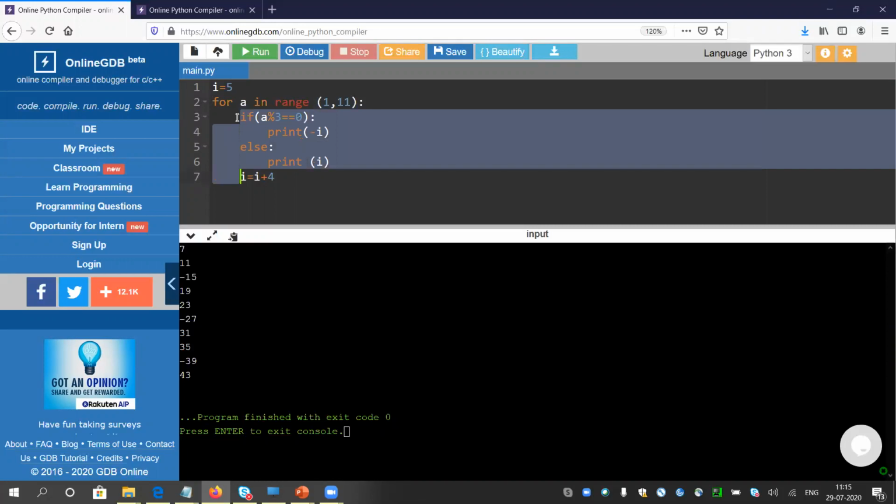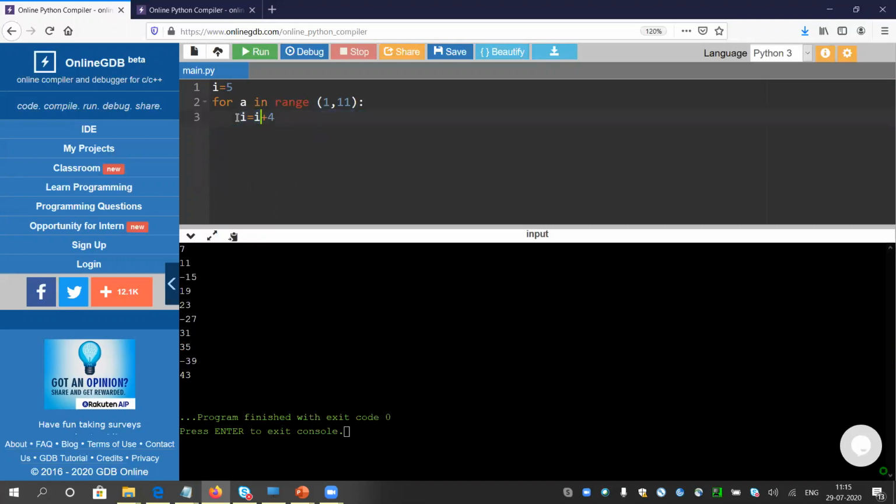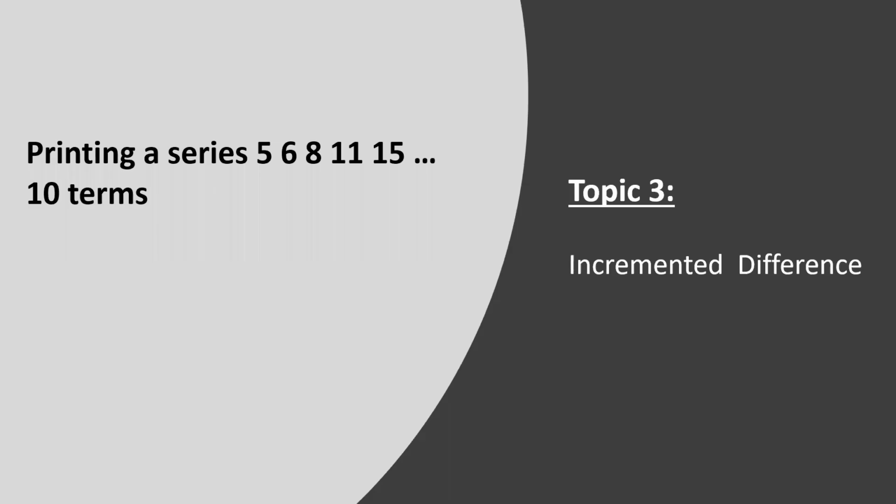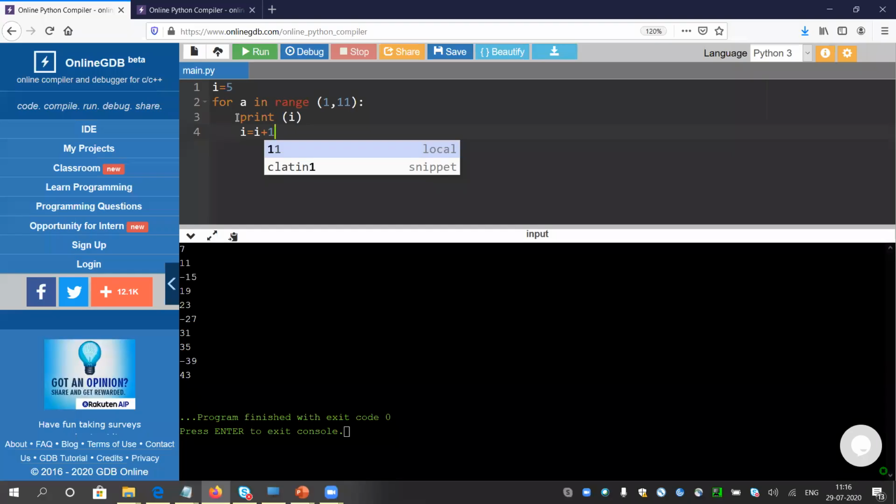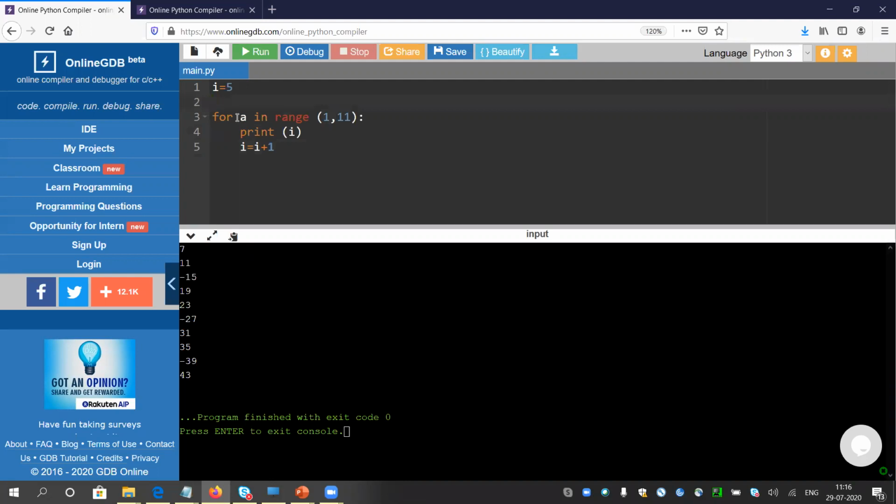I am deleting these parts, we do not require them. Let me write the print statement first, because anyhow we will print i. We cannot write i equals to i plus 1, because if you check the first two values, it is increasing by 1. If you check the second and third value, 6 and 8, it is increasing by 2. If you check the third and fourth value, it is increasing by 3. So the difference cannot be a fixed 1. We will take another variable. It's all about logic.